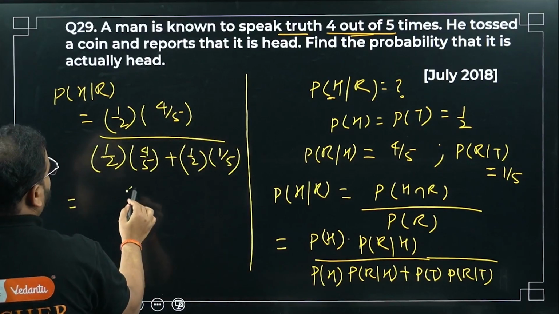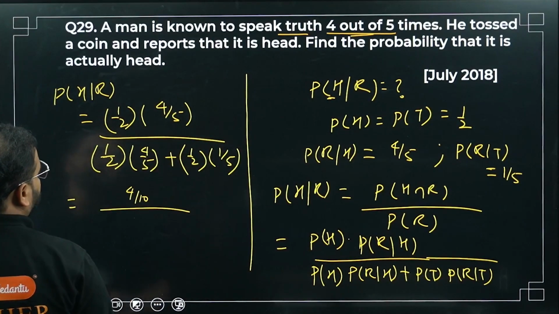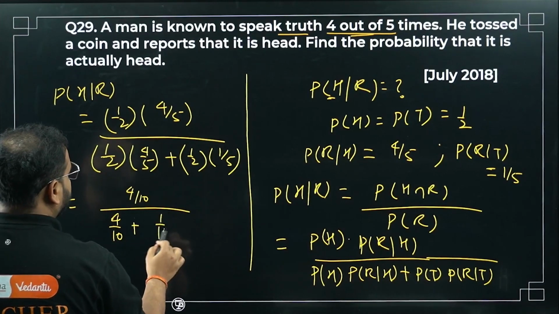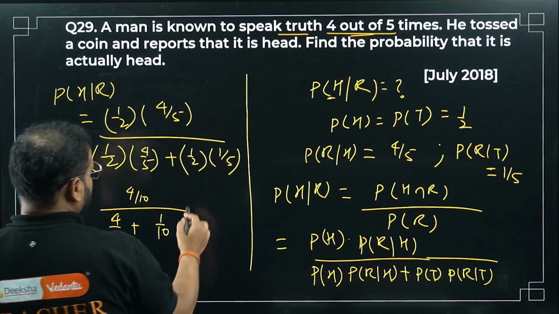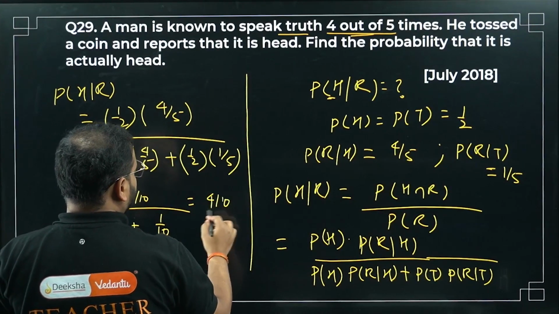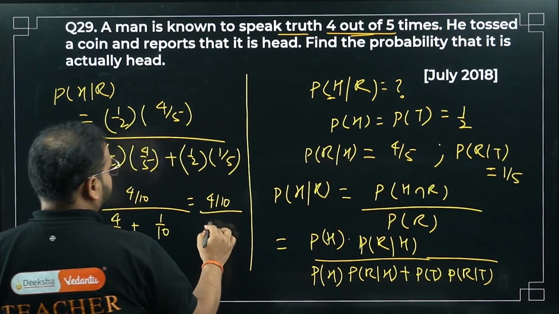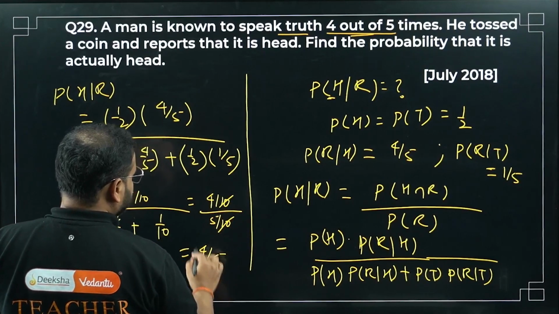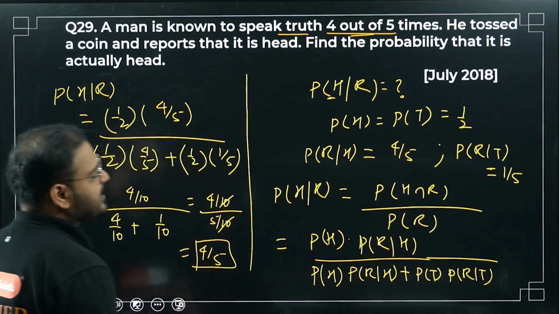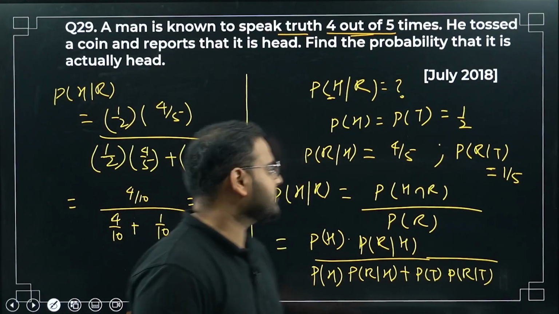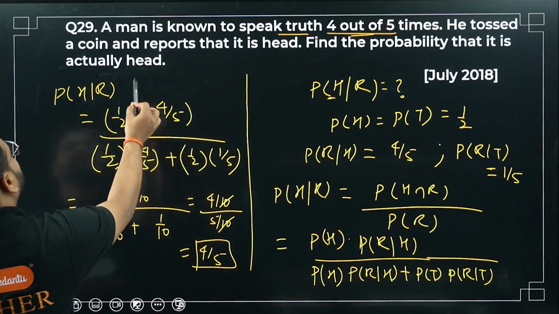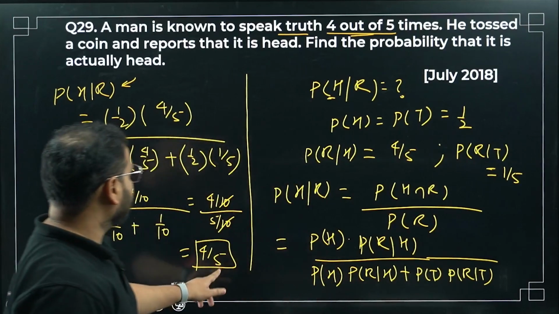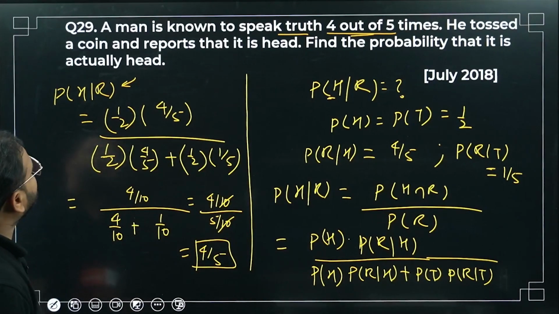I'm getting this as 4/10 divided by 4/10 plus 1/10, so 4/10 divided by 5/10. The 10 goes out. What is my answer? 4/5. Whatever he reports, the probability that it is actually head is 4/5.